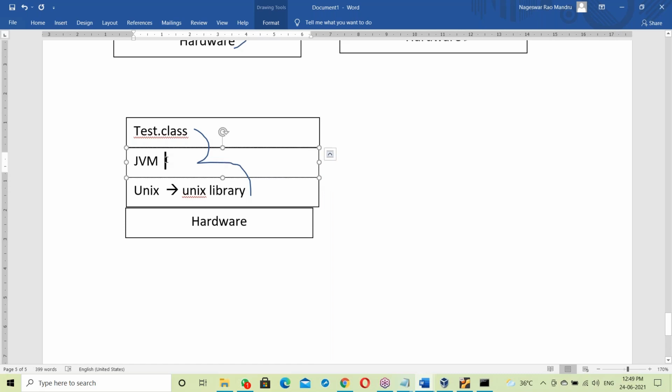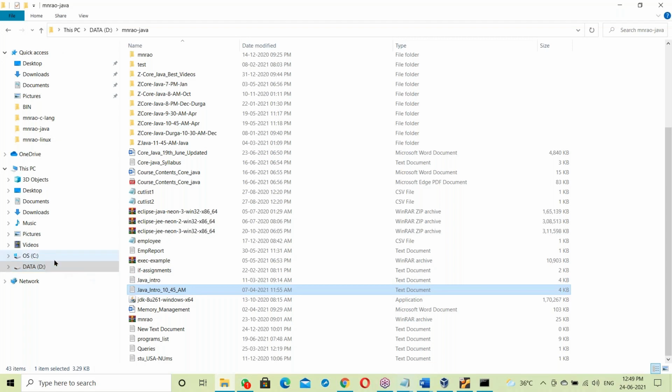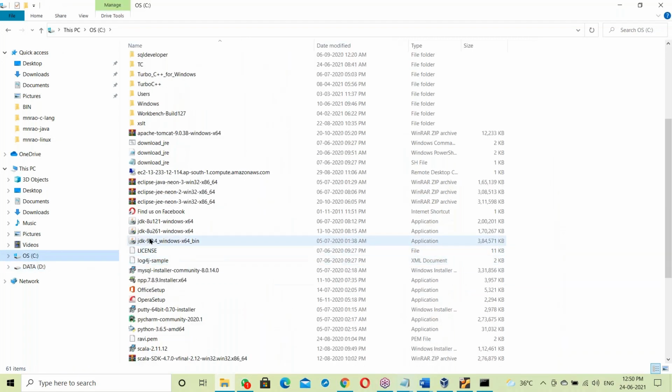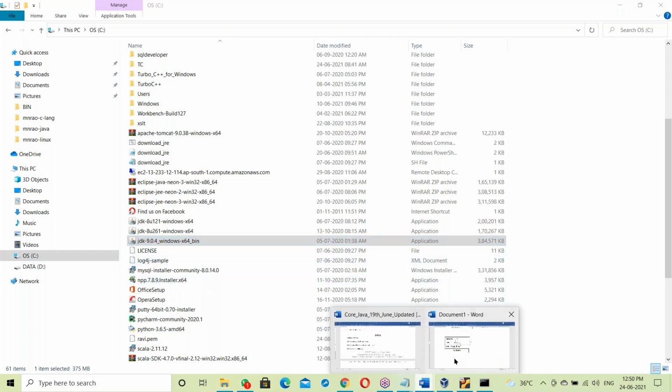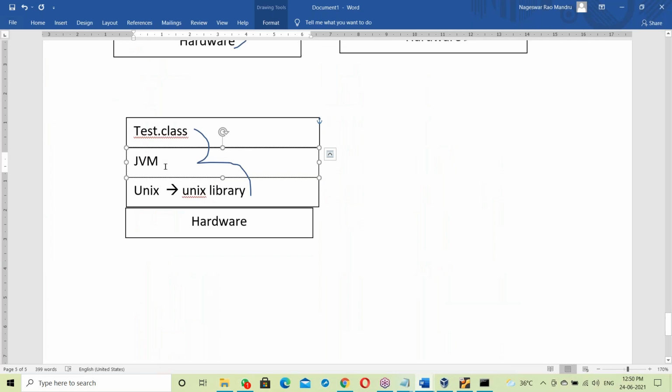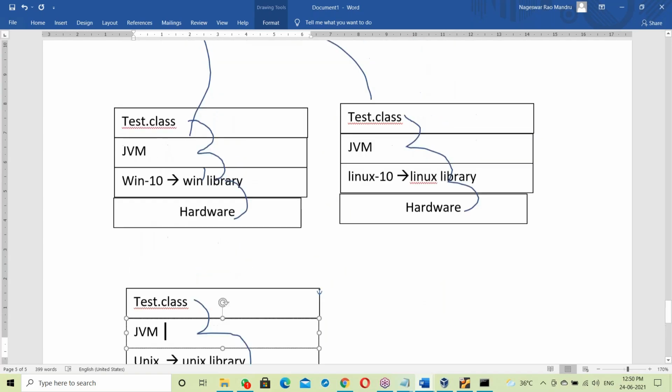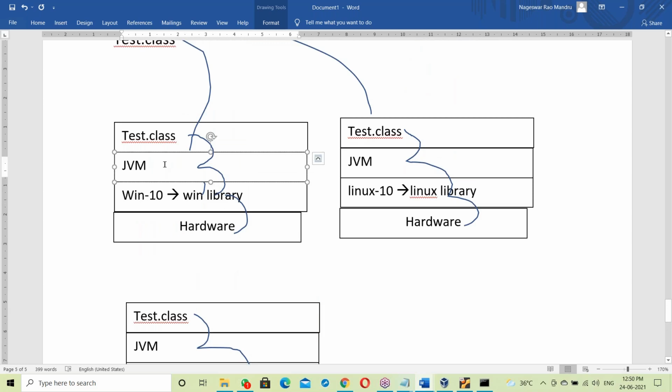Now the doubt is here: is the JVM part of the OS? No, the JVM is not a part of the OS. Then how do we get the JVM? You have to install the JDK software. Suppose JDK 9. Once the JDK software is installed, you automatically get the JVM. It's a part of the JDK. To get the JVM, the JDK should be installed.